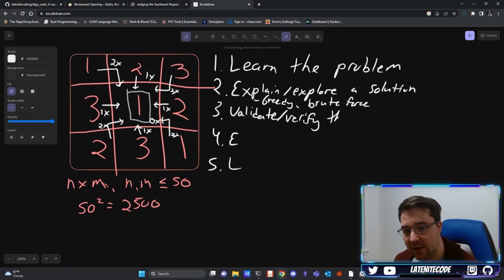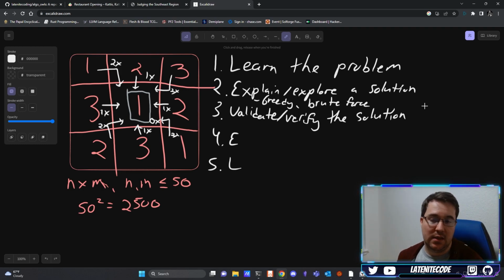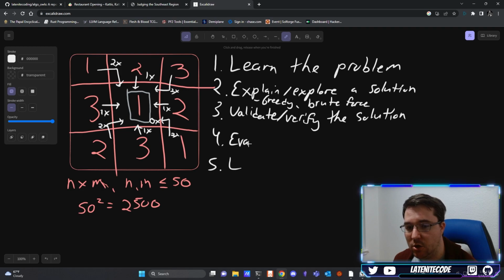validate/verify the solution. And what that effectively means is, does your solution actually work? Okay? Because if you think it works and it doesn't, that means there's something wrong in the way that you're thinking about the problem or the way that you understand it. And that means that we didn't do a good enough job in step number 1. Okay? But if we did, then we should have a solution at this point that we know works and we could draft, but maybe it's not the best solution. And that's okay. That's where we get into the next part, which is going to be evaluate the complexity.